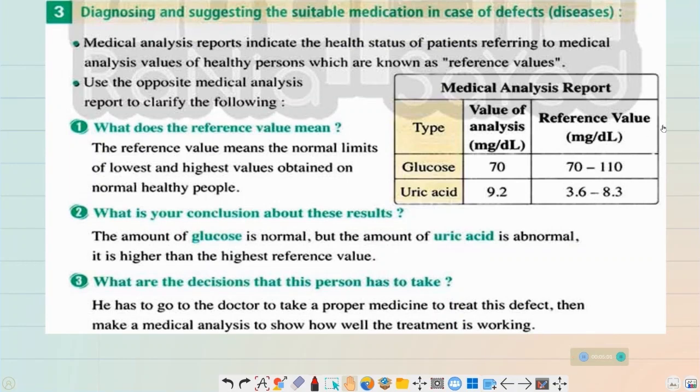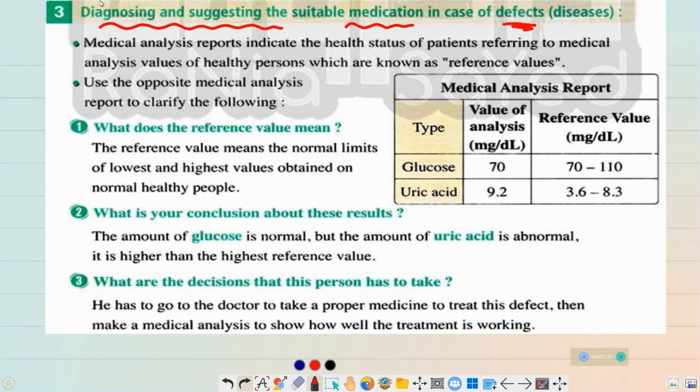The third importance of the measurement: the measurement helps in diagnosing and suggesting solutions, okay, diagnosing and suggesting solutions and suitable medications in the case of defect. Defect means when the person gets a disease or infection. So in the case of disease or defects, measurement helps in diagnosing the case, the situation, and produces solutions and suitable medication.